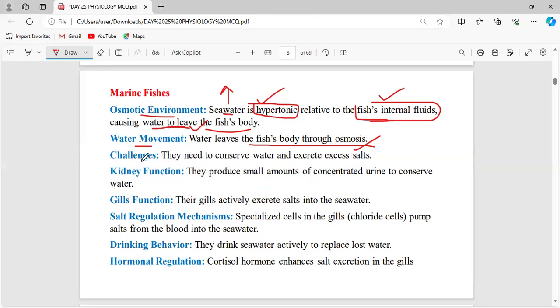Now, what are the challenges they are facing? See, they need to conserve water, because already in marine water we know there will be lots and lots of salt. So obviously inside the body of the fish, they also have a lot of salts. So the excess salt has to be eliminated from the body of the fish, particularly in the marine water. So they have to conserve more water and they have to eliminate the excess salt. So this is the challenge faced by the marine fish.